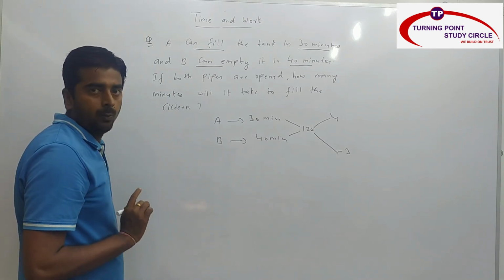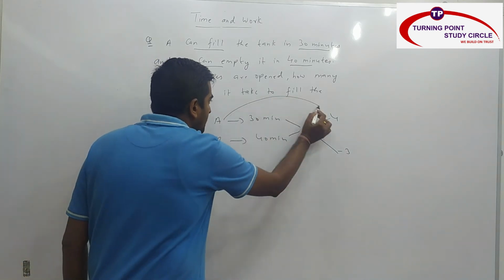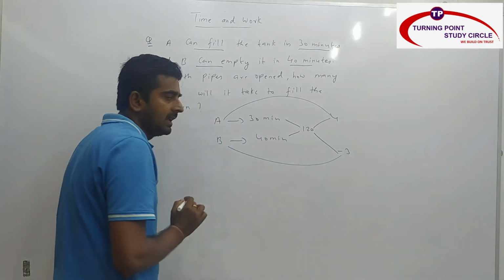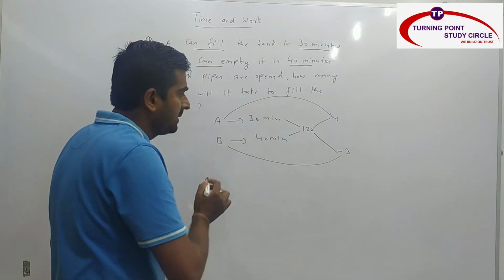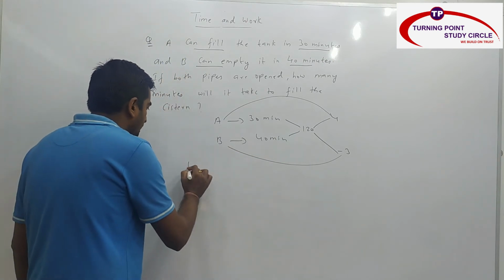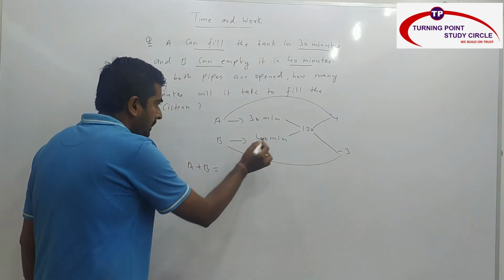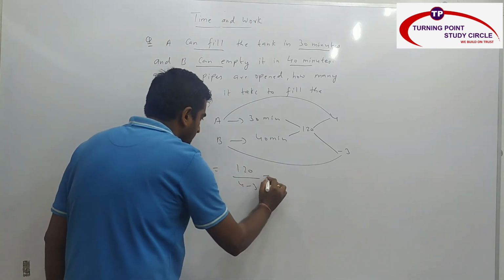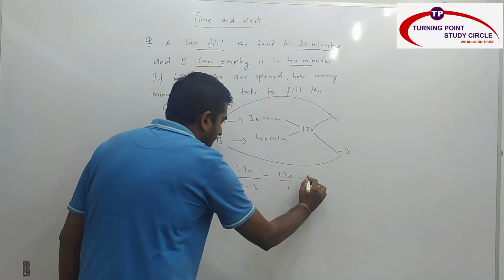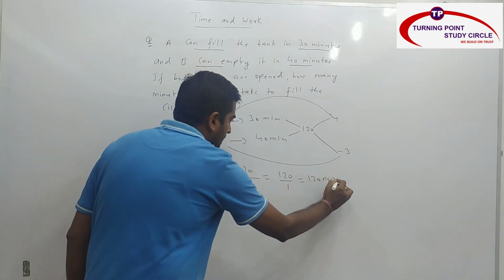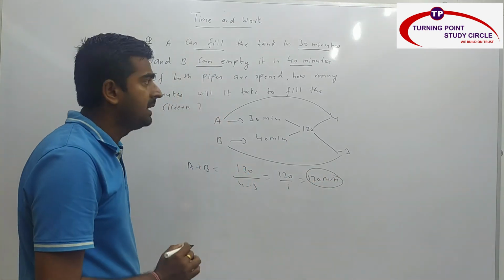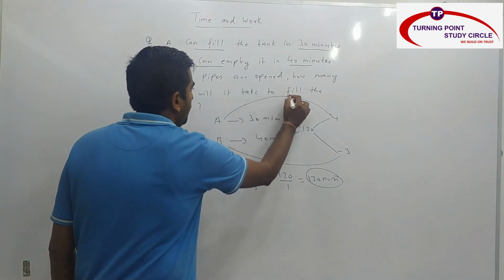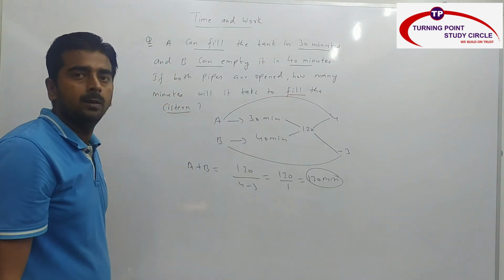Tank will fill. Why? Because filling capacity is more, empty capacity is less. Filling capacity is 4 and empty capacity is nothing but minus 3. So when both the pipes are open, capacity is same, 120 divided by 4 minus 3. So 120 divided by 1, what is the answer? 120 minutes. So in 120 minutes, the tank will be filled. Right? The tank will be filled.